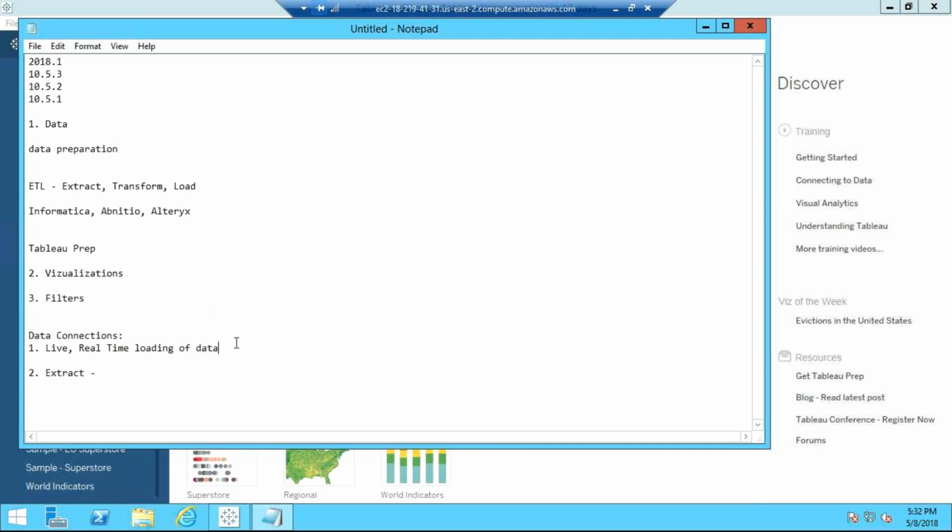Okay, real time. So data is refreshed in real time at the time of loading. Whatever data you have in the database, the same data you will see in the dashboard.